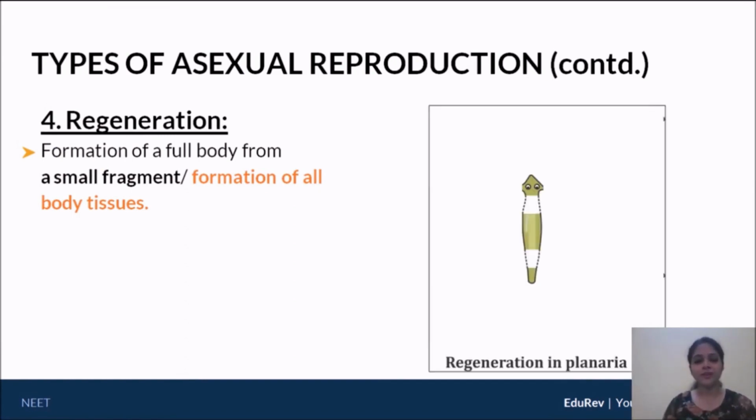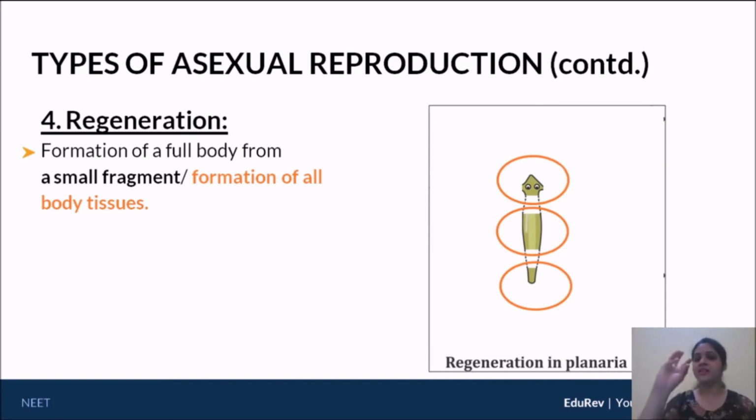Now, let's go a little bit further. Let's say this is a planaria, and we have divided the planaria into three parts: the head, a midsection, and a tail. If it were fragmentation, I would say that the moment the head broke off from the rest of the body, the head itself is an organism. The midsection again is an organism, and the tail itself is an organism. No extra development was required to make them functional. They are already new organisms. That's fragmentation. But in regeneration, it says formation of a full body from a small fragment.